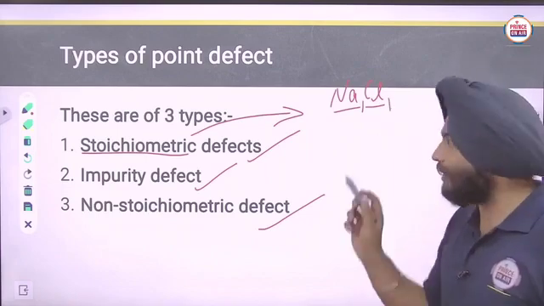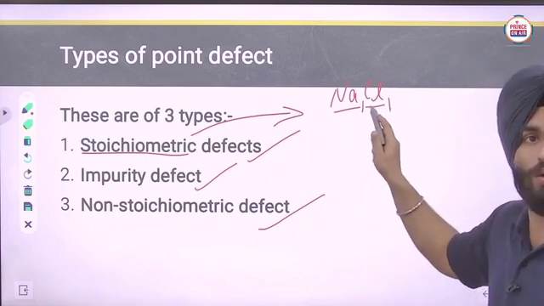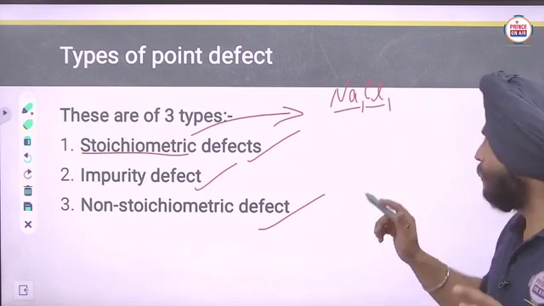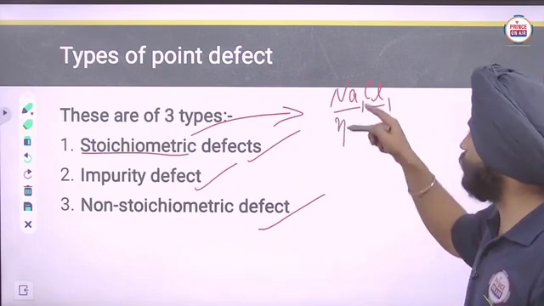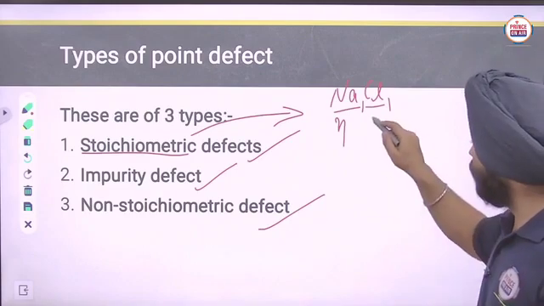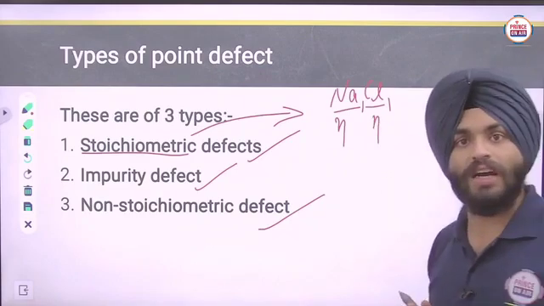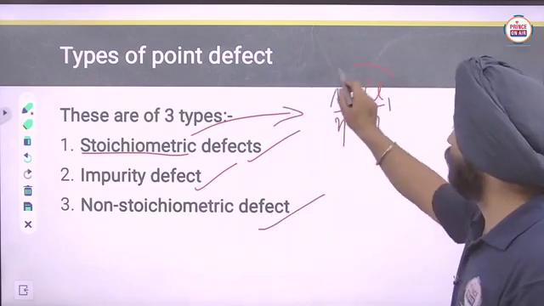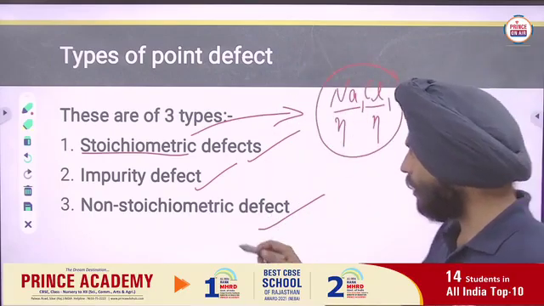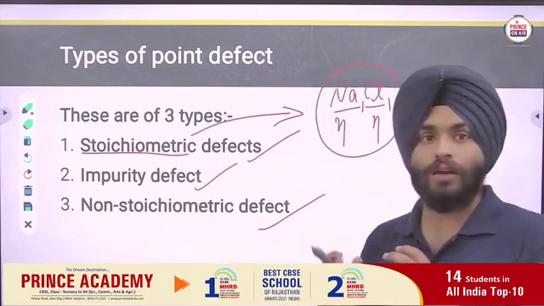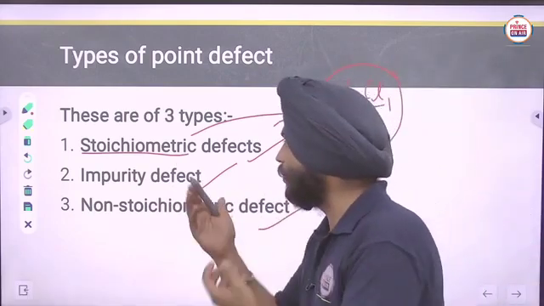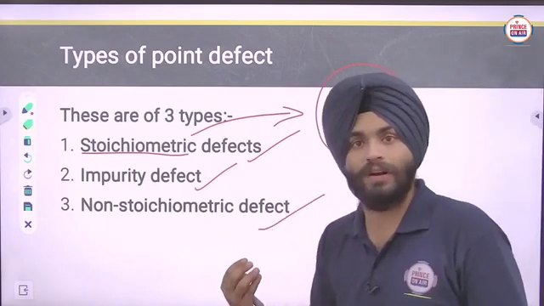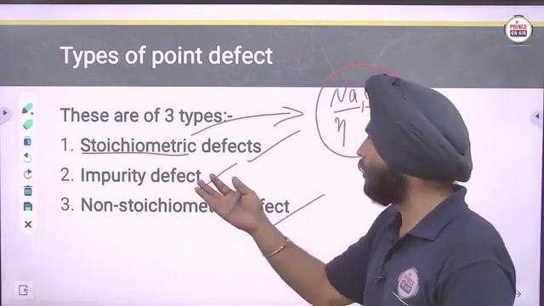Na1Cl1 means the ratio of sodium and chloride ions is 1:1. It means if n number of sodium ions are there, then n number of chloride ions will be there in a given lattice. So that is the meaning of this formula. Stoichiometry means the understanding of their formula basis, or you can say their proportion ratios.